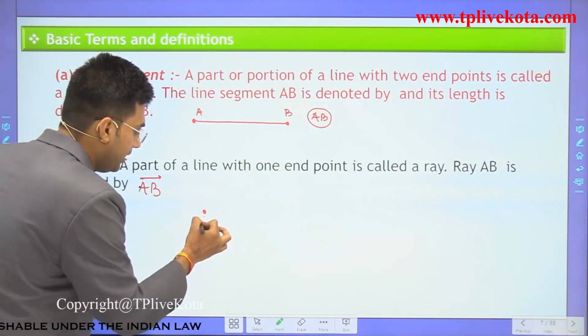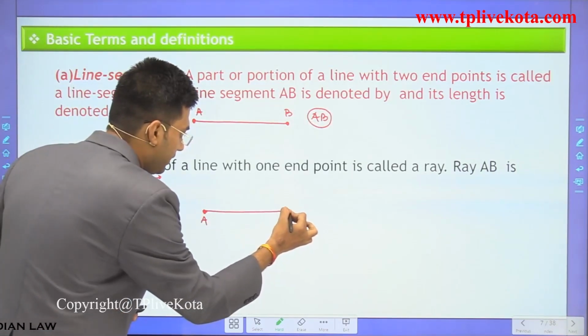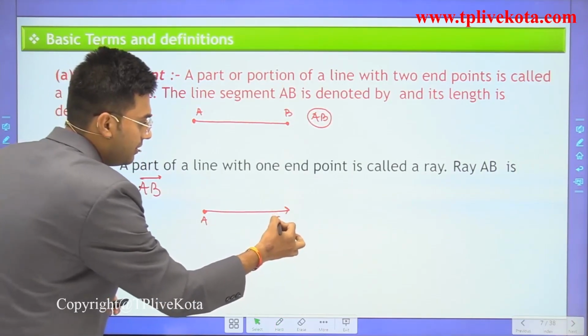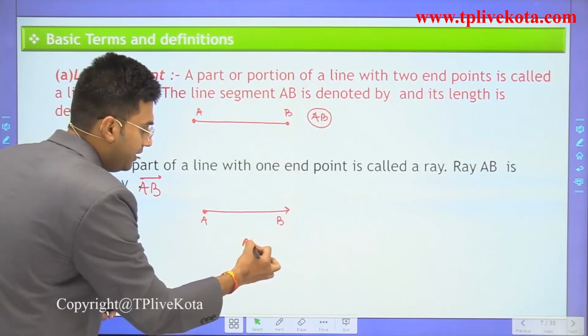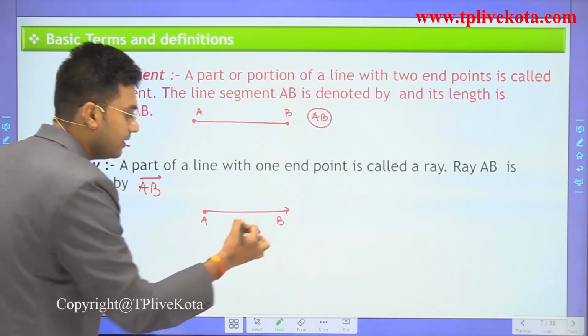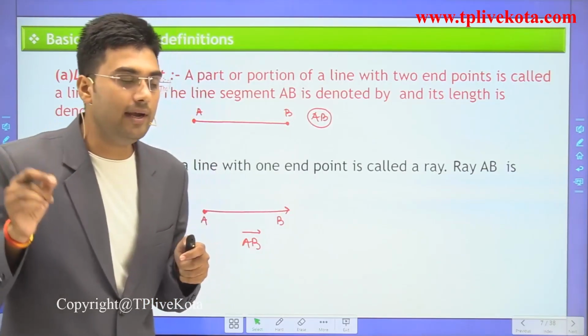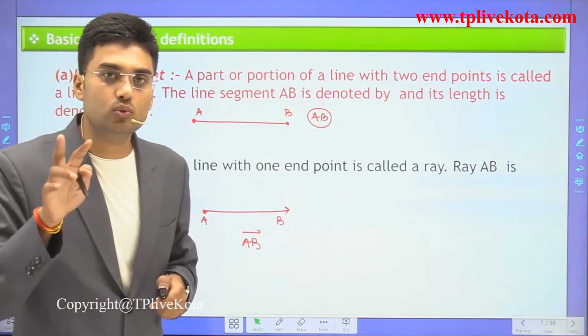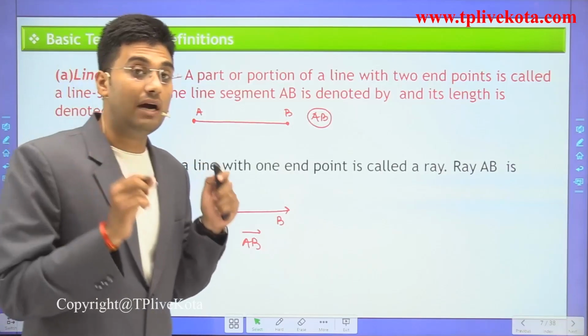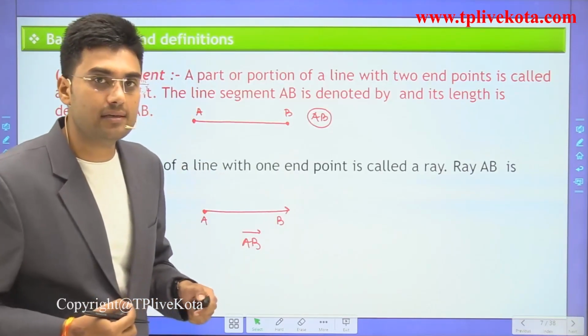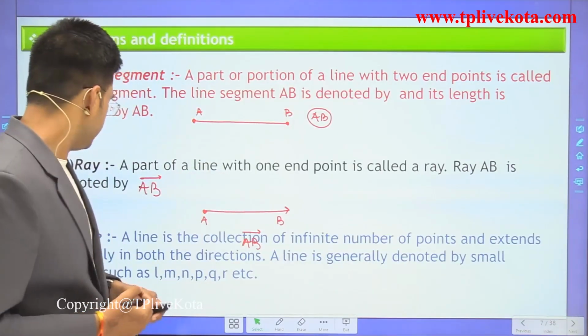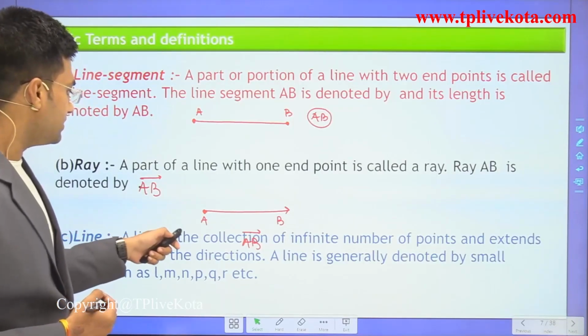If this is point A, then this is a ray, and we denote it as ray AB. A ray has only one endpoint, a line segment has two endpoints. Clear?